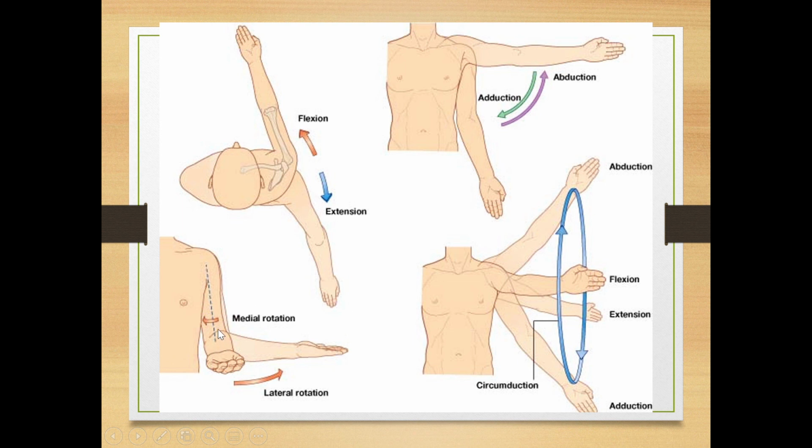Medial rotation is when you move the arm towards the body line, the midline. Away from the midline, it is lateral rotation. Circumduction is in all directions, in a circular manner, where it moves sequentially through flexion, adduction, extension and abduction.